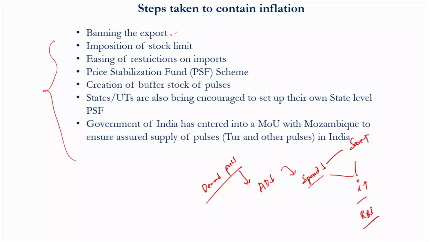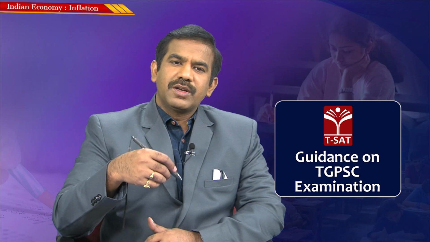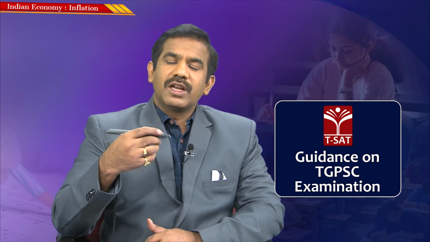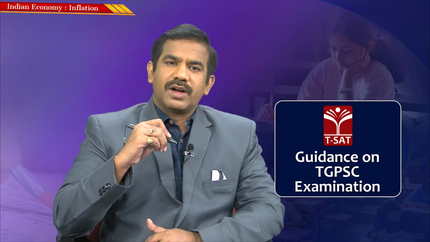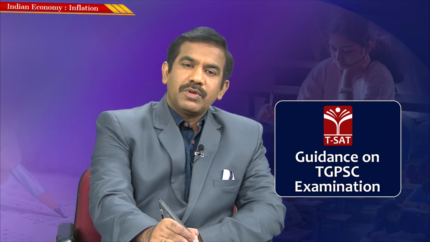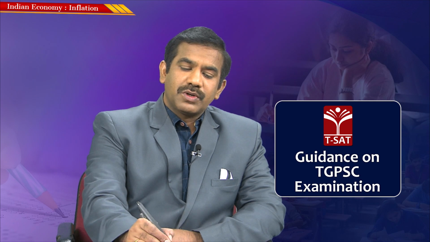It could impose a ban on export. Let's say the government, for a temporary period of time, could impose a ban on export of wheat and rice, so that a large amount of wheat and rice would be available in the country. Similarly, it could impose a limit upon the stocks that these traders maintain. It could also use restrictions on imports, or give them a free hand to encourage more and more imports.